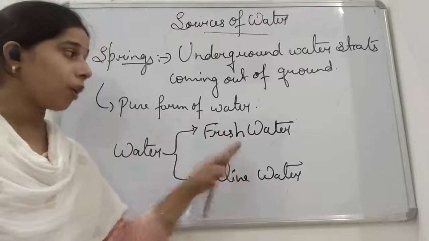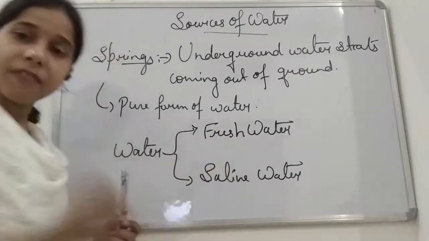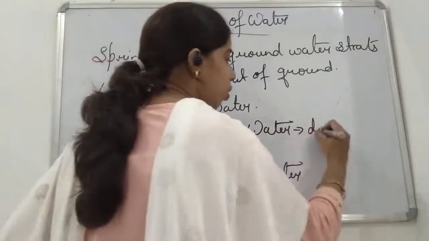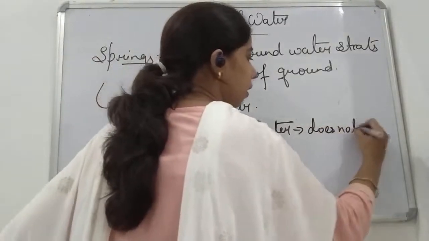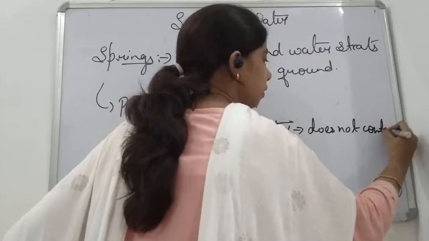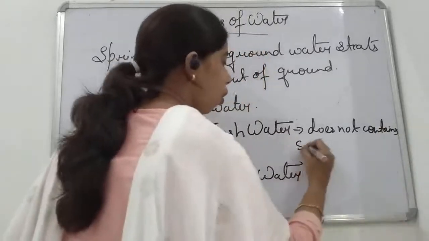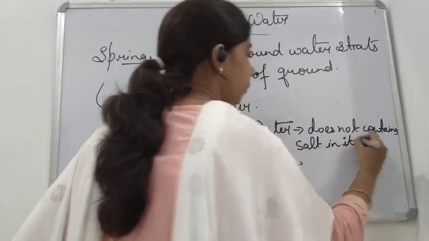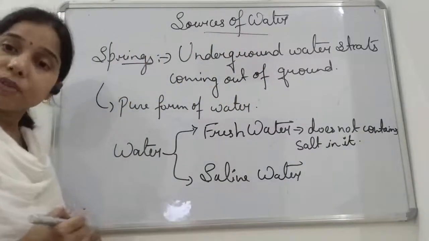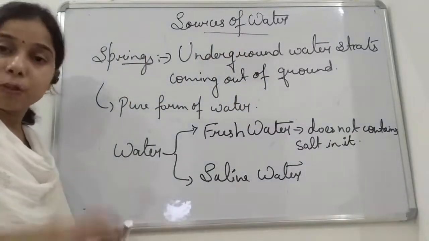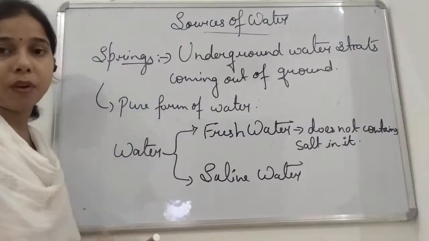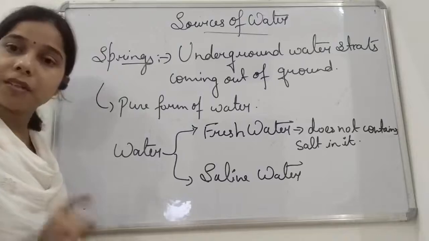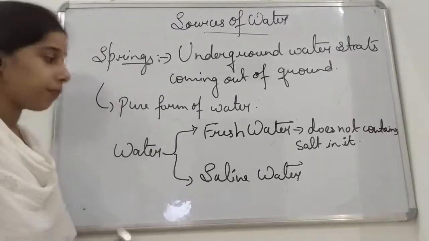Okay, so in very simple language, fresh water does not contain salt in it. It means this type of water we can drink easily. Okay, so such kind of water is known as fresh water.